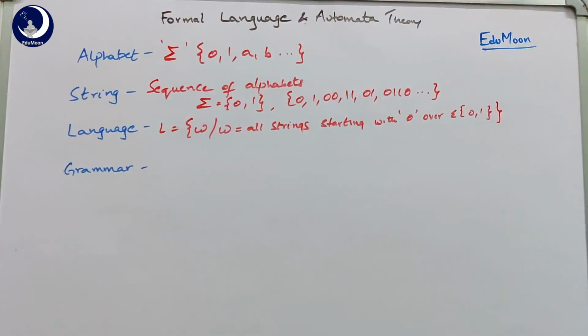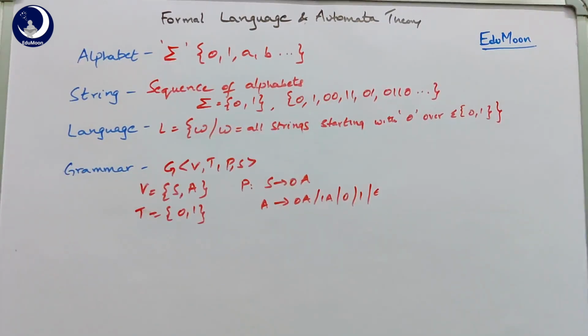If we generate a grammar for the following language L, already we have given a language L where all the strings are starting with 0. So if we write a grammar for this one, let us take this grammar G of V, T, P, S where V is equal to {S, A}.